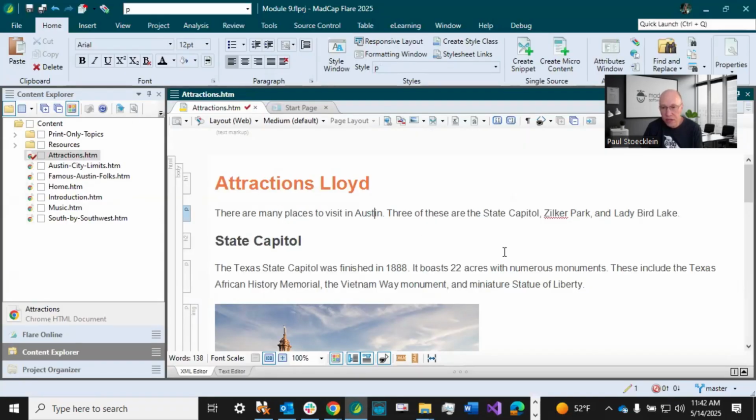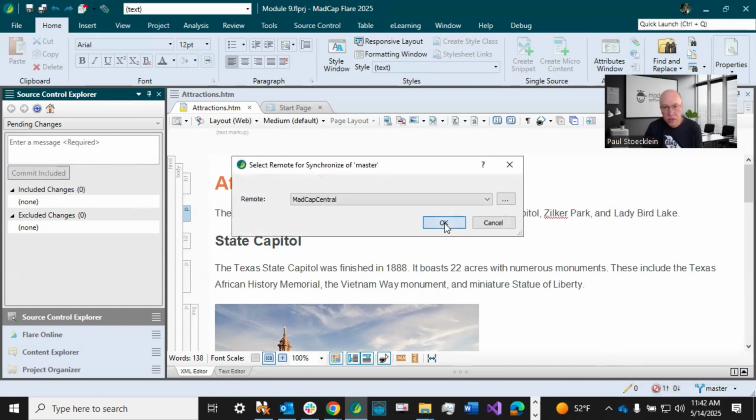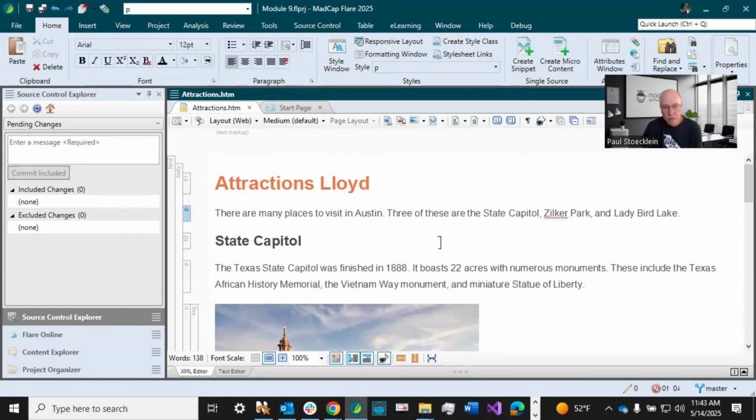and we've both made changes. And down in the desktop, Lloyd decides, all right, I'm done. He clicks here, and he commits his change. And he also sees, all right, I've got to sync this. So he does that. In doing this, he has pushed his changes up to Flare Online.